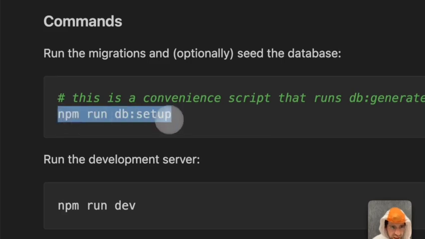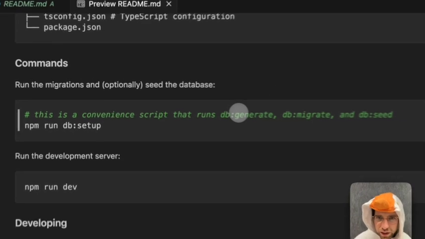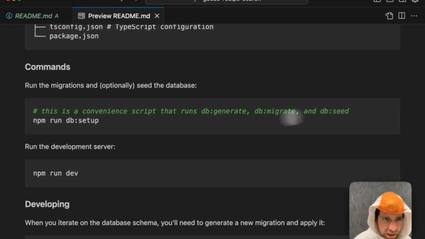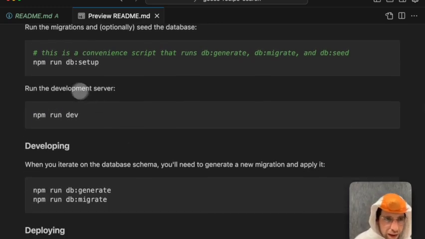Here, if I run db setup like I already did, it says that this is a convenient script to db generate, db migrate, db seed. So that's all Drizzle related, the generating and migrating. And the seed is that script right there. Other than that, we have a development server, which we can run with npm run dev.